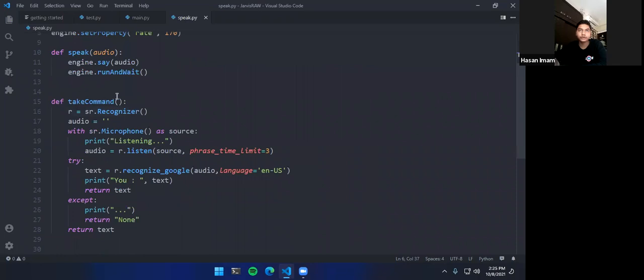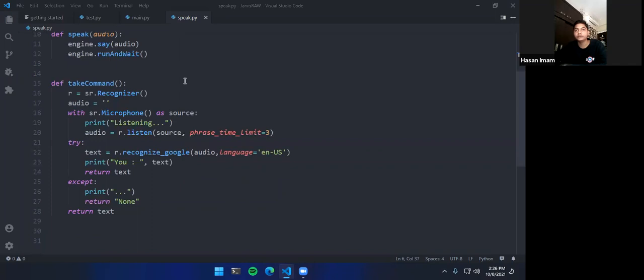Now what we will do is make a function to listen to what we are saying. Let me hide that again. All right. What the take command function will do is basically create ears for our PC. It will hear what we are saying and recognize what we are saying.